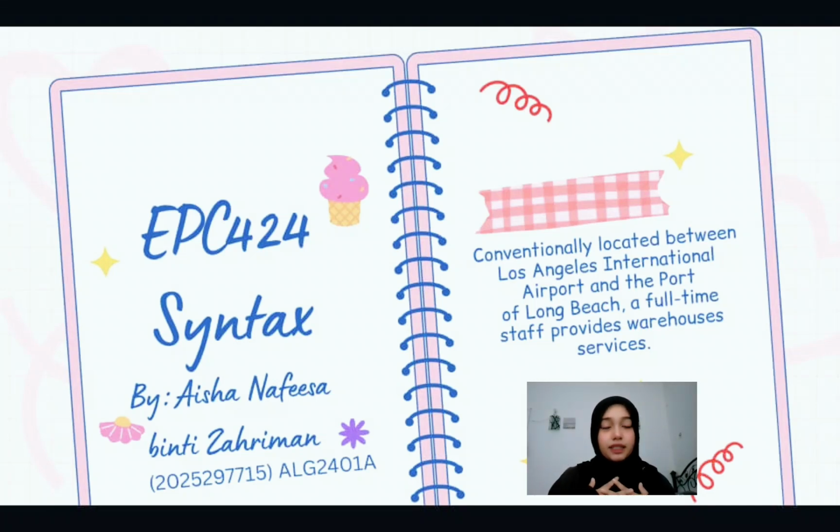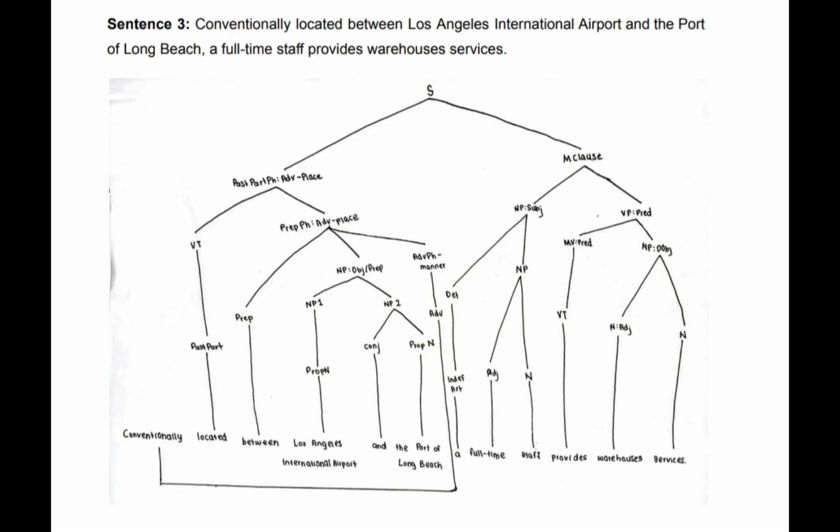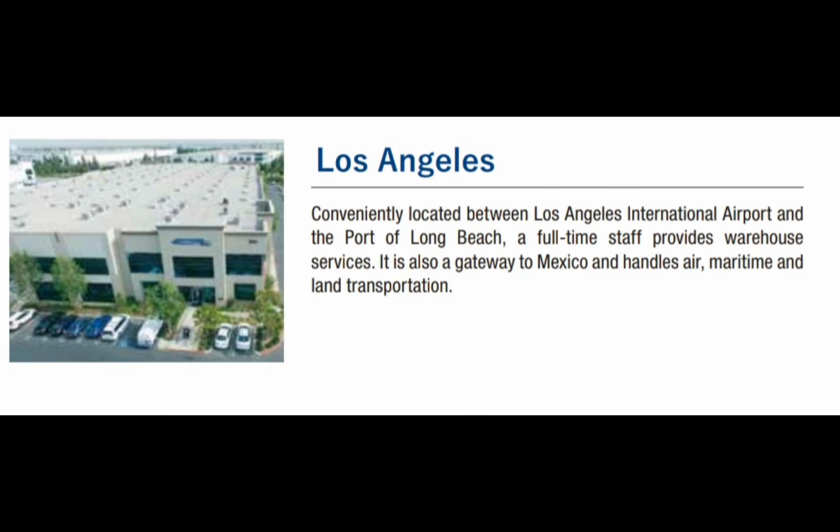My name is Aisha Nafisa binti Zahiriman from ALG 2401A, and this is my video presentation for my EPC 44 subject. And this over here will be the sentence of my choice for today. This presentation was chosen from Portfolio Task 11, which was from Group C, and this is my pick for today's sentence. As per the instruction, I have looked for many company brochures and finally stumbled upon this specific sentence to finally form this tree diagram.